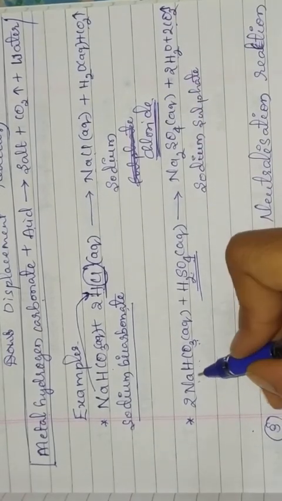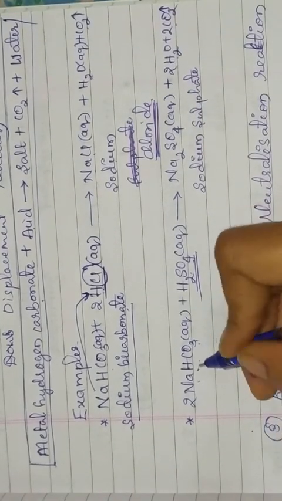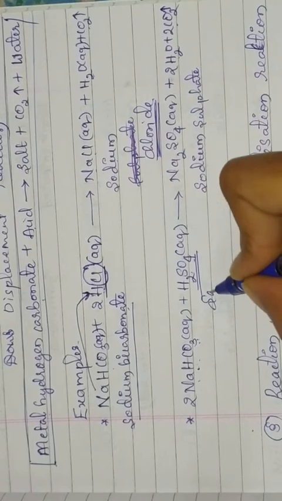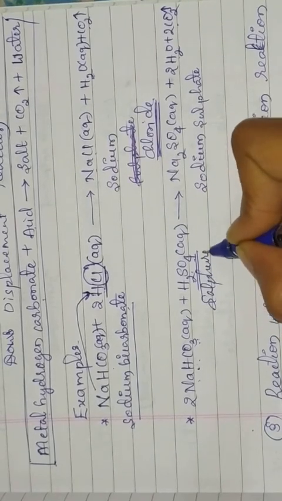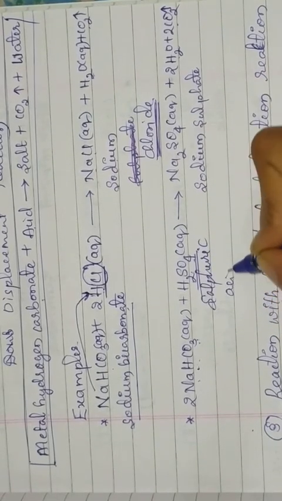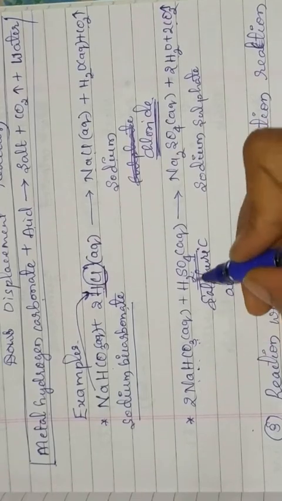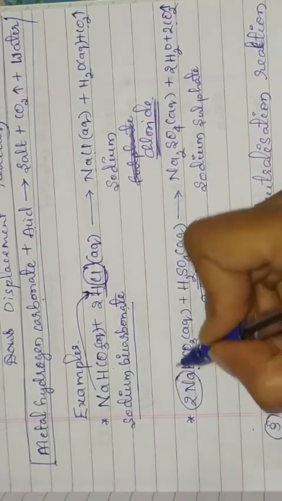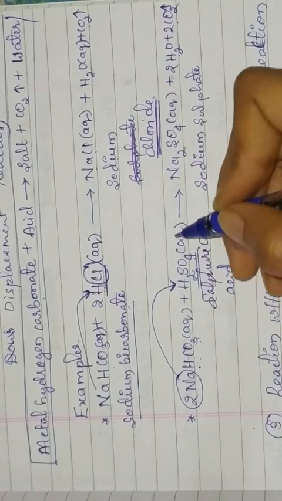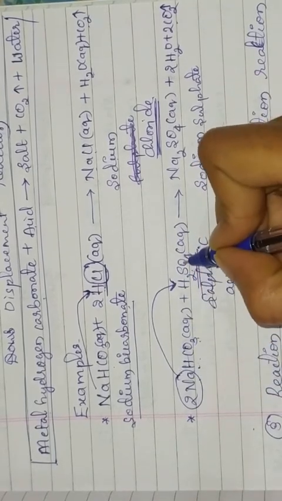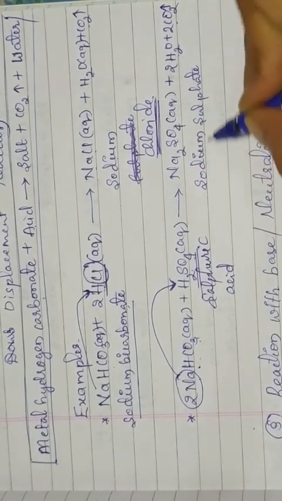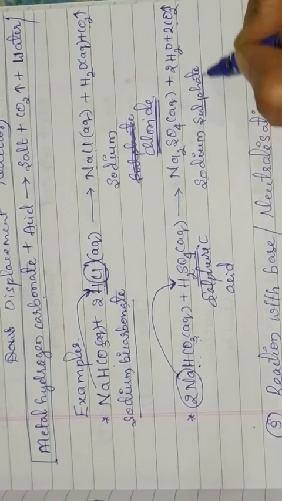What happens in case of this example? Here sulfuric acid is used. Acids are different. So this sodium will displace this hydrogen and combine with this sulfate. So here sodium sulfate is formed.